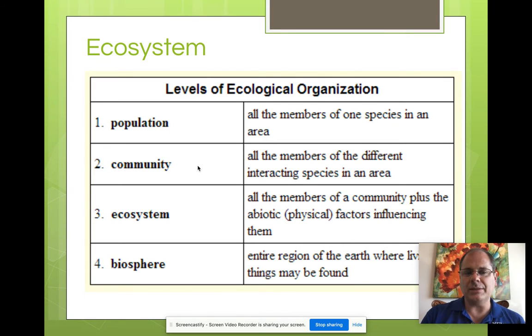A community is just a community of animals that live in the area. And a population is all of the same type of animals in an area. So for example, a community is all of the animals in a farm, and a population is maybe all of the ants in the ant hill, or all of the little birds in the nest. That'd be a population.